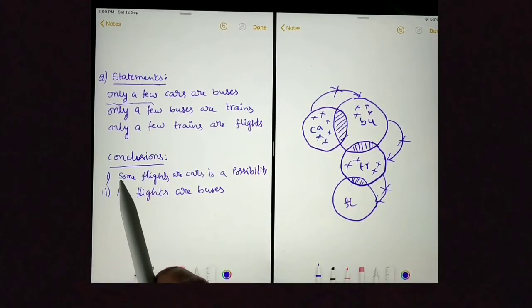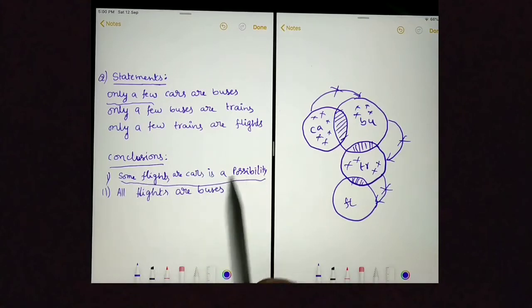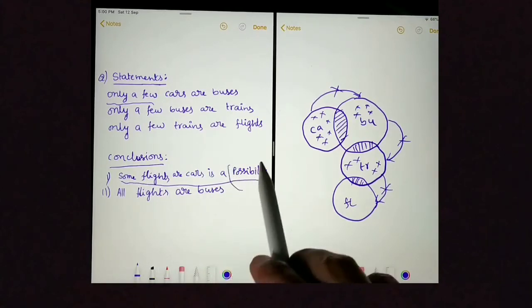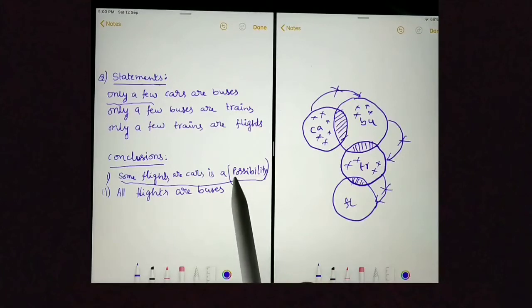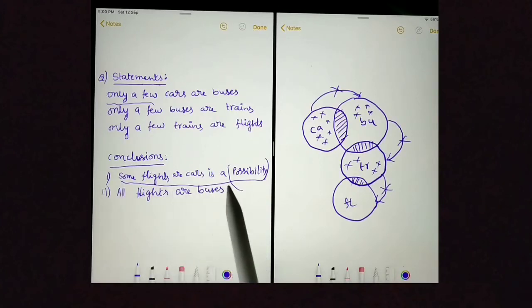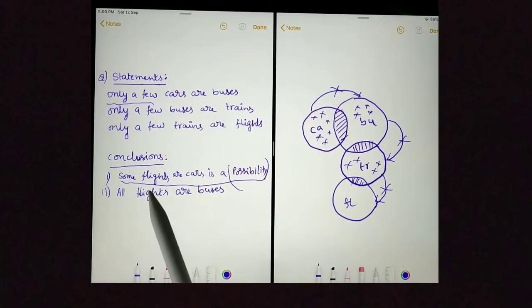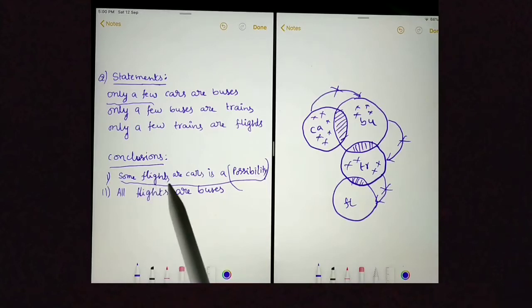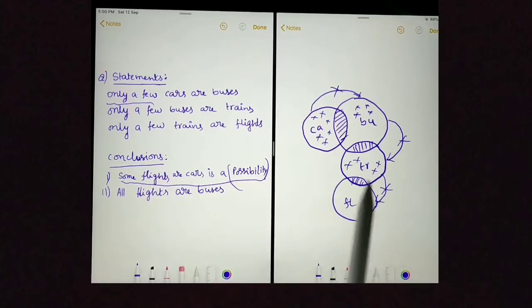First conclusion is "Some flights or cars is a possibility." You can see here the word possibility. Whenever we see the word possibility in the conclusion, we should try to follow that conclusion. To follow this conclusion, some flights are cars. The car circle is this and the flight circle is this.